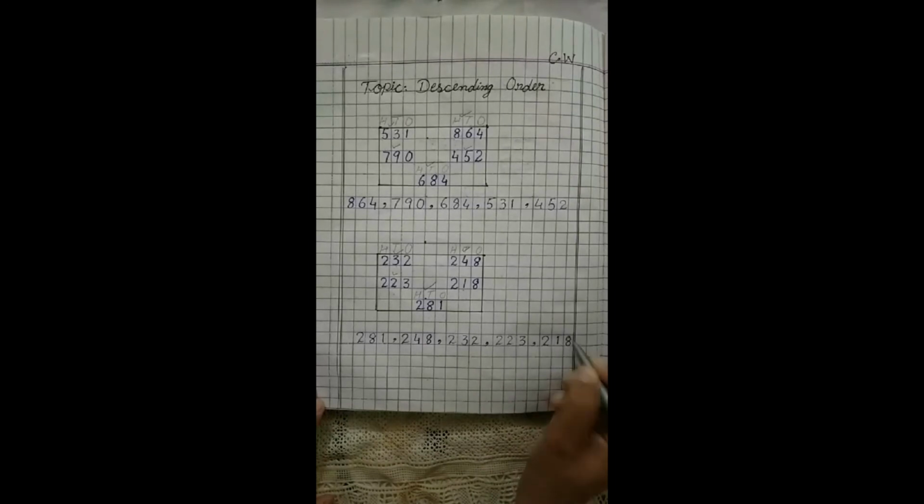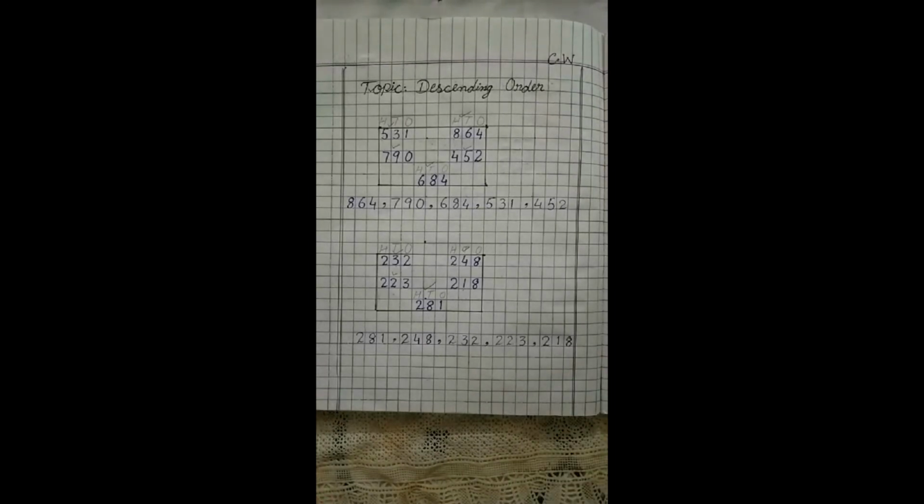Children, first of all we have to check the value of hundreds. If the hundreds are same, we have to check the value of tens. If the tens are same, we have to check the value of ones.